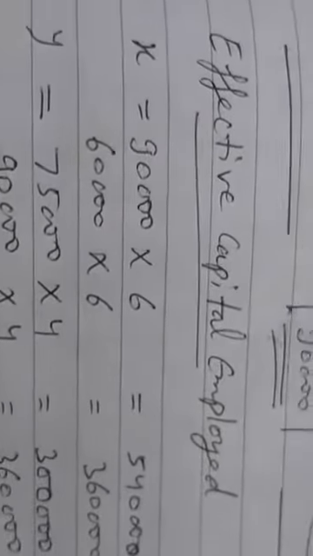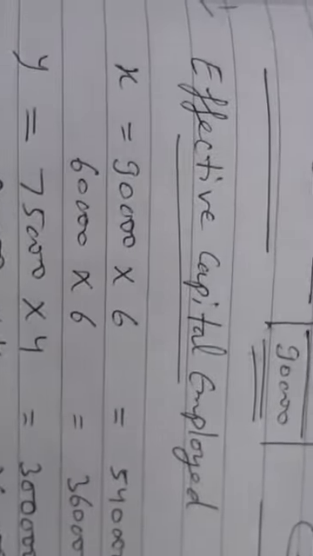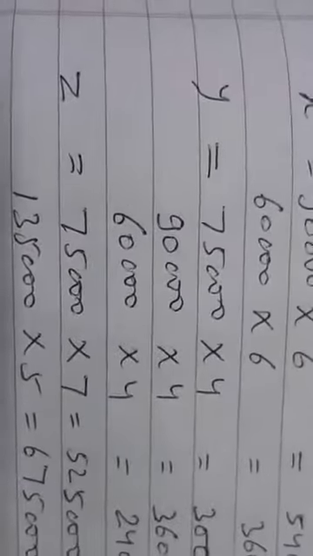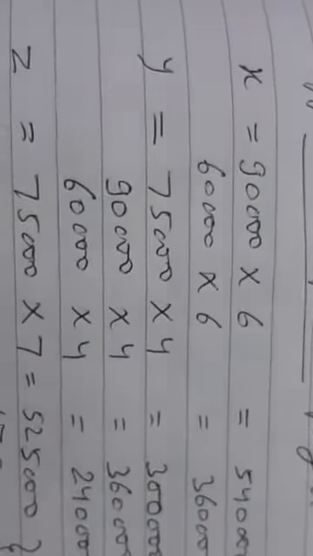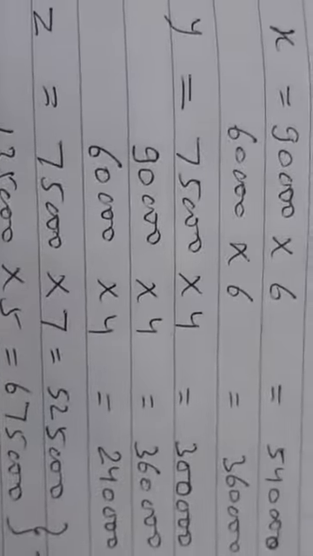As far as X is concerned, as we have discussed right now, first 90,000 for 6 months, that becomes 5,40,000. Then another 60,000 after withdrawal of 30,000, the rest of the amount 60,000 has been used for another 6 months. So it becomes 3,60,000 and totally it becomes 9 lakh. Then Y, 75,000 into 4 months, it becomes 3 lakh. Then it has been increased up to 90,000 which has been used for another 4 months. So that becomes 3,60,000 and the rest of the amount 60,000 has been utilized for the rest of the 4 months. That becomes 2,40,000. Combined it becomes 9 lakh.